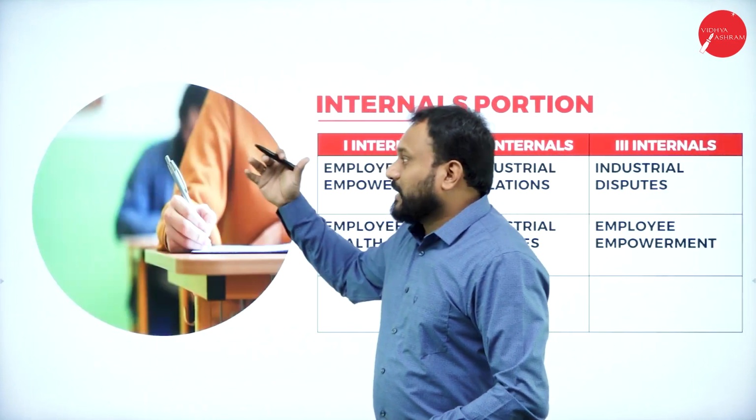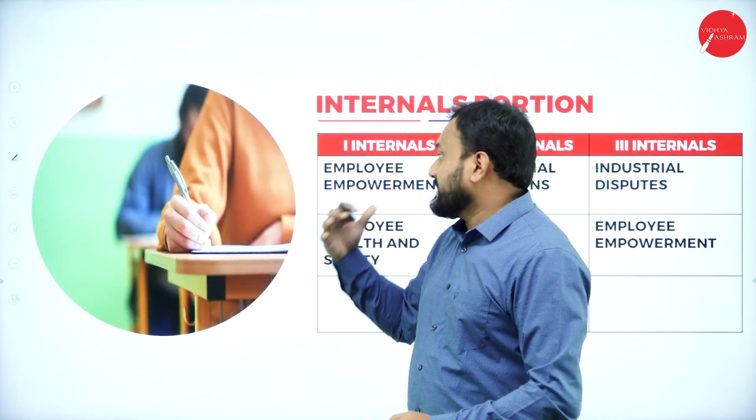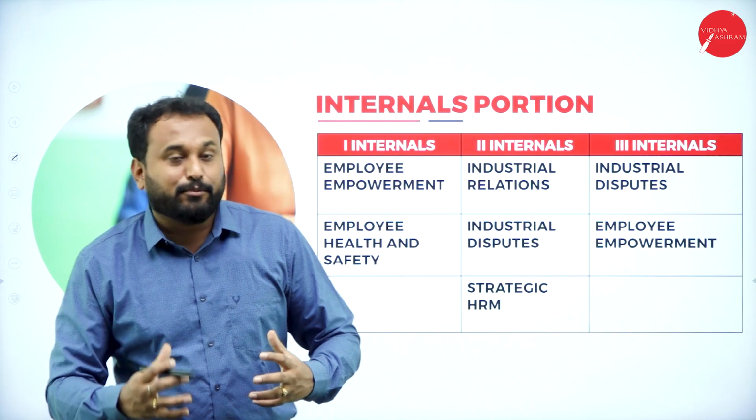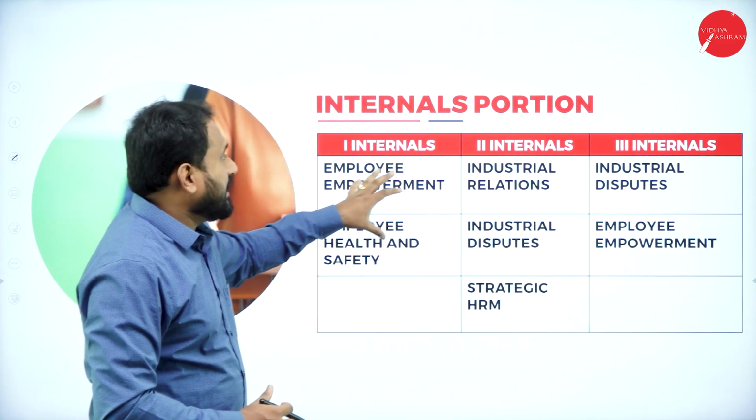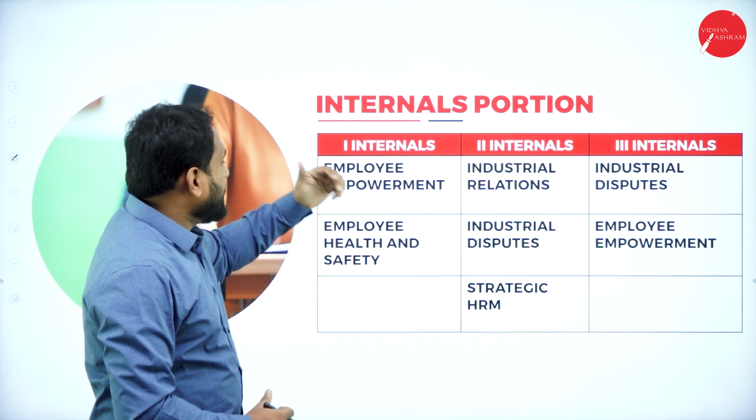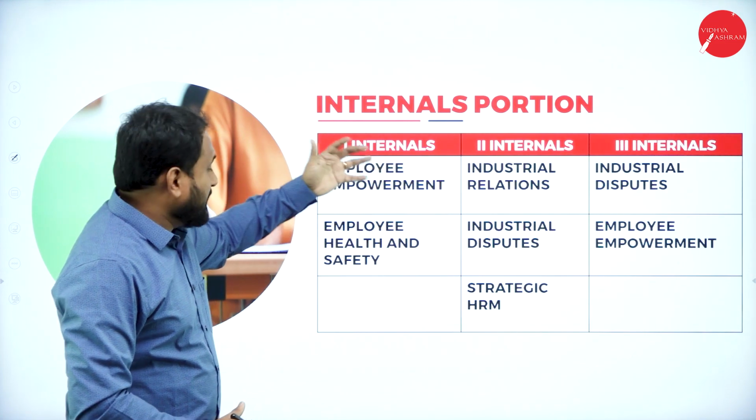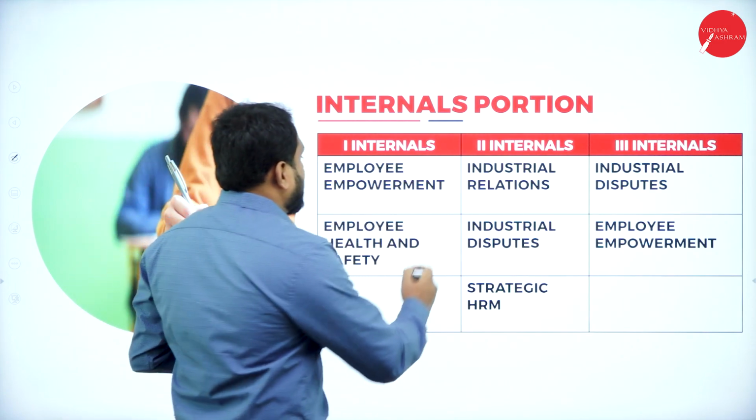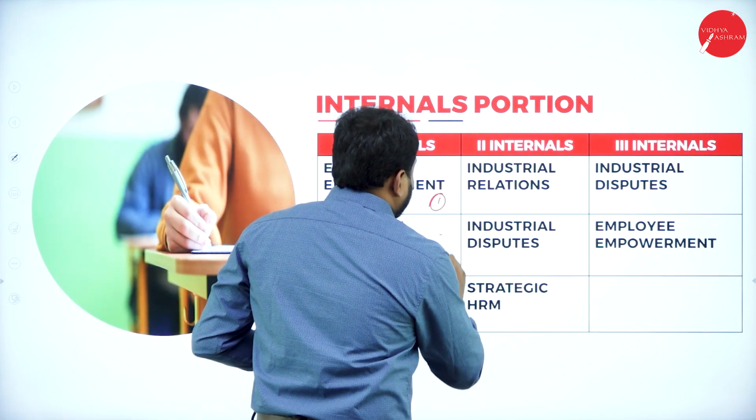I'll be explaining each of the chapters, what exactly happens, before the internals pattern and the portions. When we go with the internal portion, understand the first one is employee empowerment and employee health and safety, which we're going to give you. That is the first chapter and the second chapter.